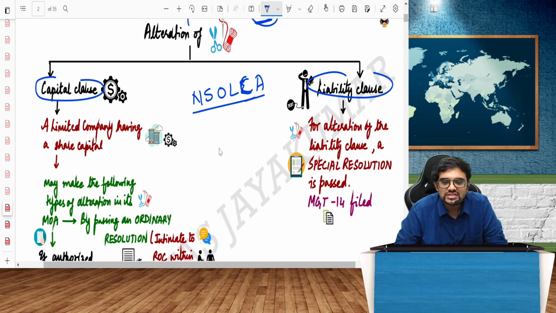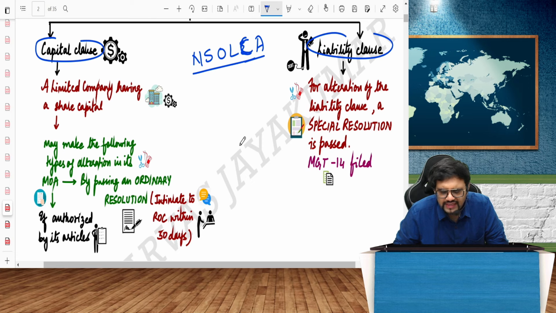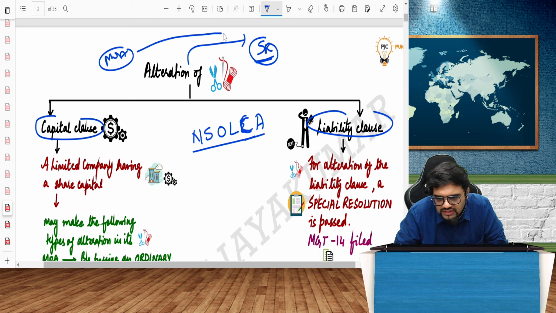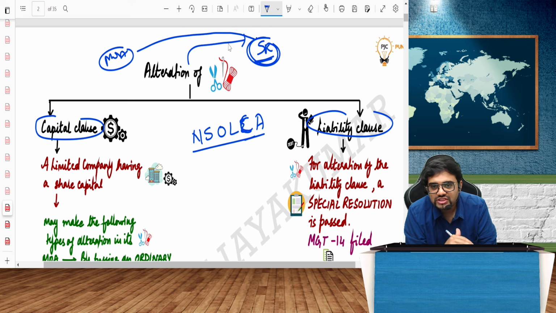These are the clauses that we have in the particular scheme of things. Okay, so as I told you, for alteration of MOA, what resolution is needed as per the law? Special resolution, because a larger number of people should agree to change the MOA.